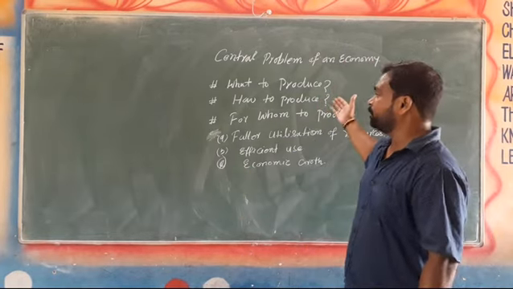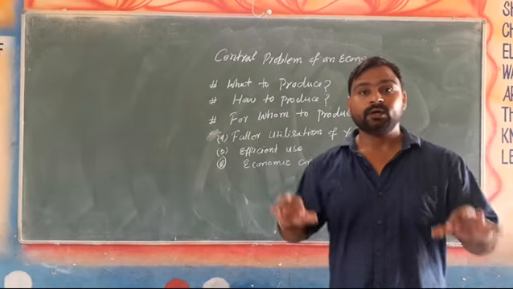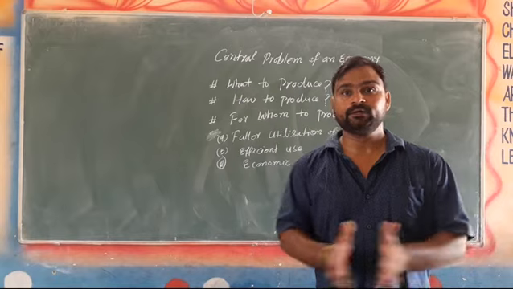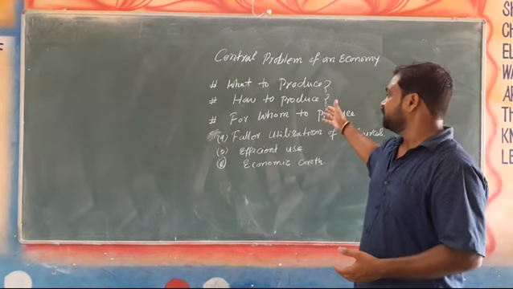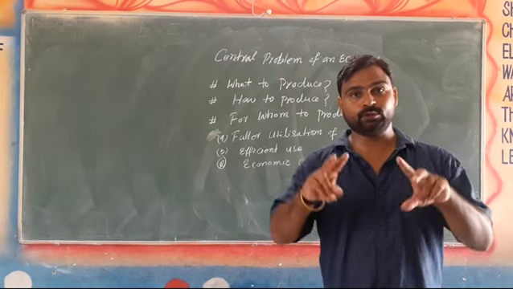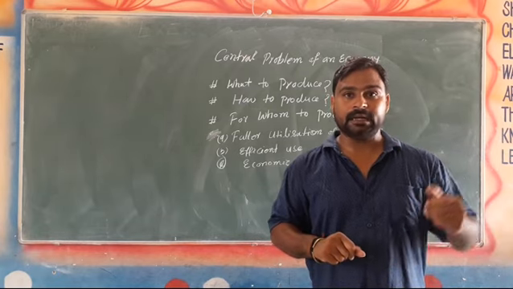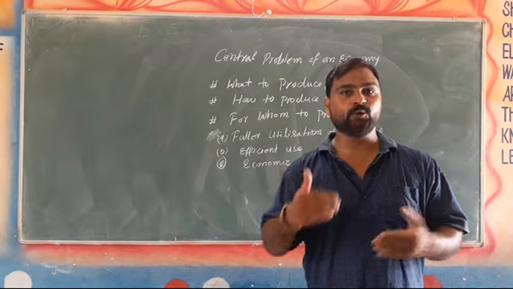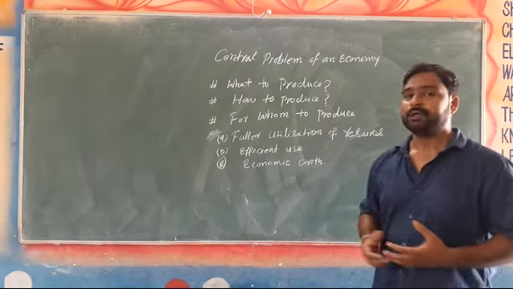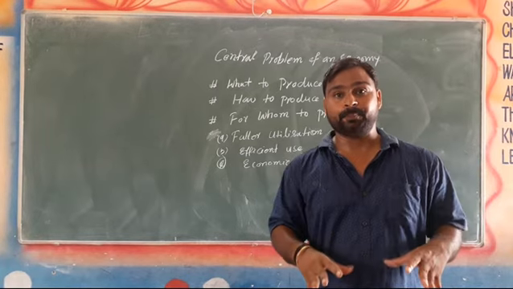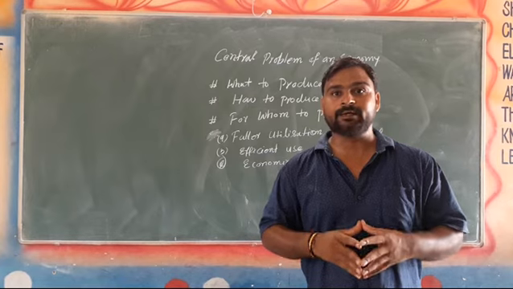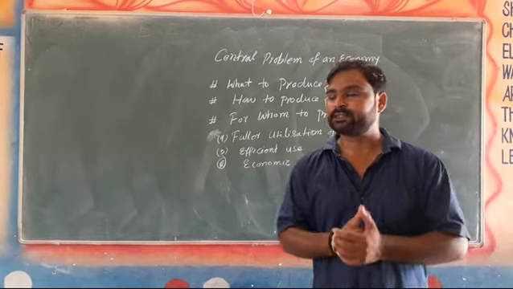First is what to produce, that is concerned with which type of goods should be produced and how much quantity should be produced. Another thing was how to produce, that is concerned with the technique of production. We know there are two types of technique, labor intensive and capital intensive. Which technique should be used for production? And third is for whom to produce, means which group of consumer is targeted by the producer to produce the goods and services.